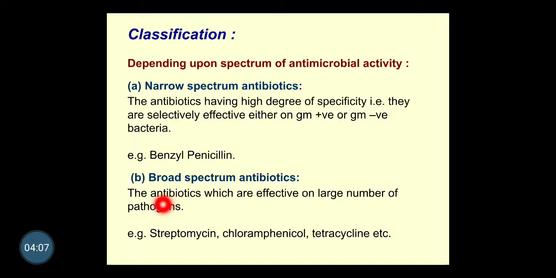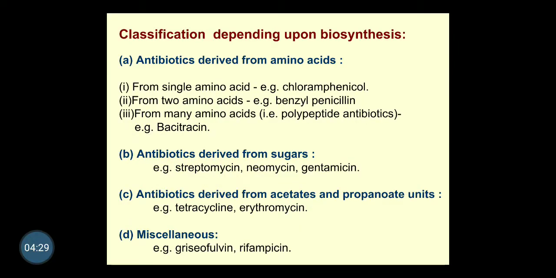That's why we call them broad spectrum antibiotics. Examples are streptomycin, chloramphenicol, tetracycline. So this is the classification depending on the spectrum of activity, either narrow spectrum or broad spectrum, one of the criteria to classify antibiotics.